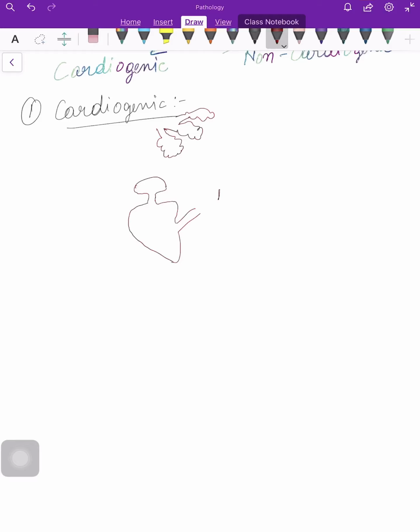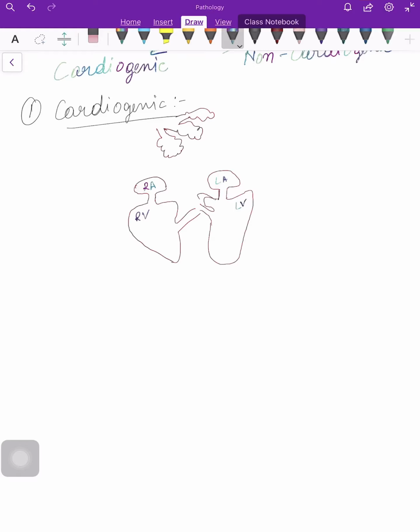Then here comes the left atrium. Then the left ventricle. I will write the names to make it easier. Right atrium, right ventricle, left atrium, left ventricle.